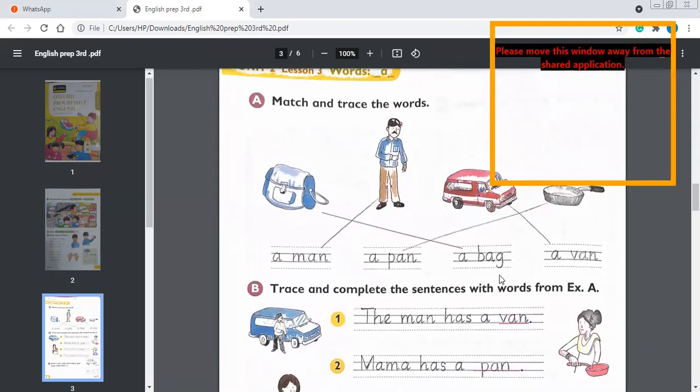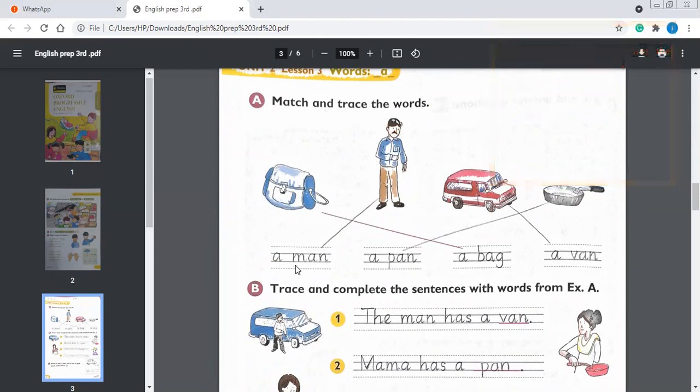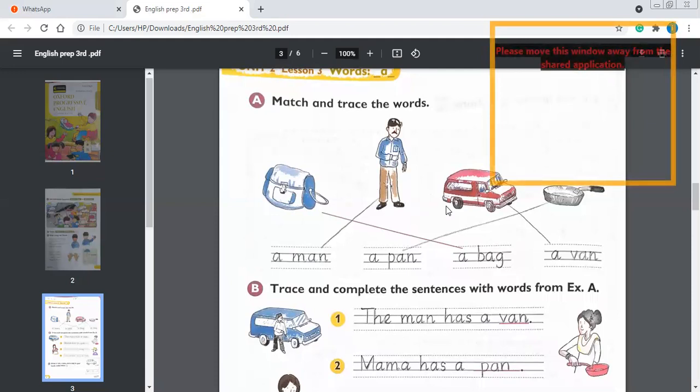I have done the tracing before. You will do the tracing on your own. So this is a bag. One has been done for you. A bag. This is a man, a man. Trace it and match it with a man.